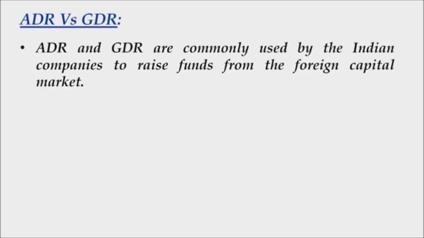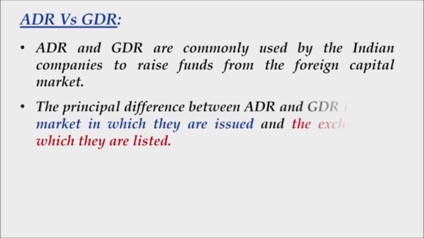So we are talking about differences between ADR and GDR, but first the common point between the two. ADR and GDR, both, they are commonly used by Indian companies to raise funds from the foreign capital market. The principal difference between ADR and GDR is in the market in which they are issued and the exchange in which they are listed.